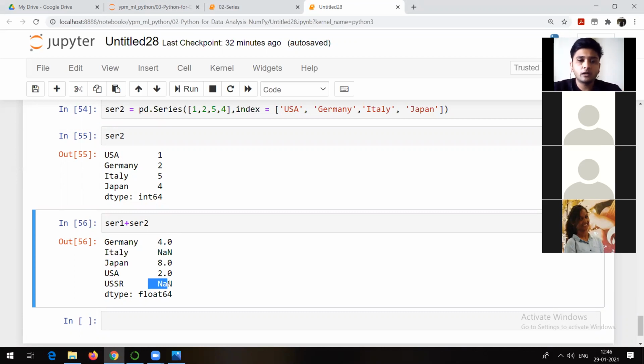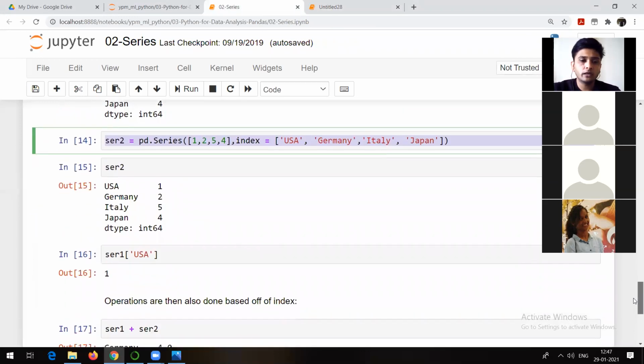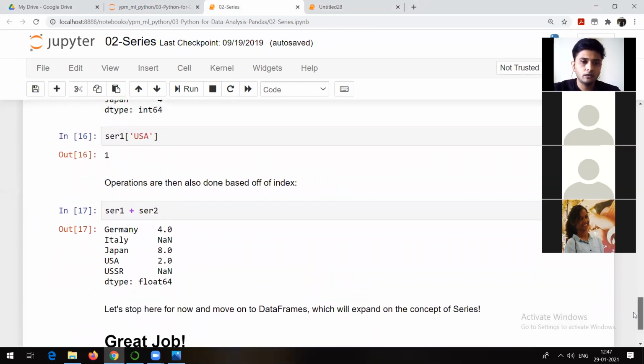And if at another place something related to that particular index is not present, if it is not matching, obviously the value will be considered as null or NA or missing value, I can say. And any arithmetic operation with a null value always results in null, and that's why we got something like this, right? So this is the way the indexes are going to work in case of series.